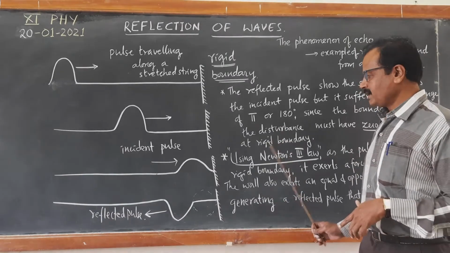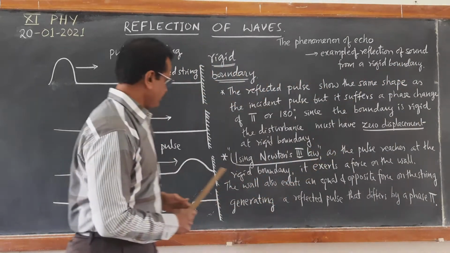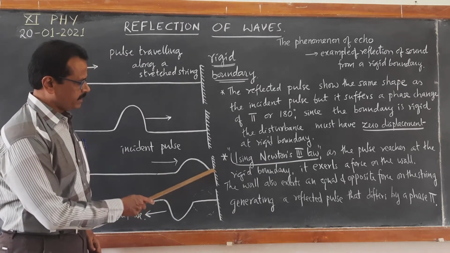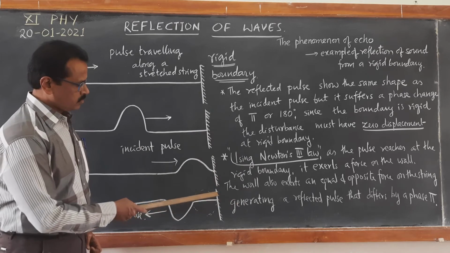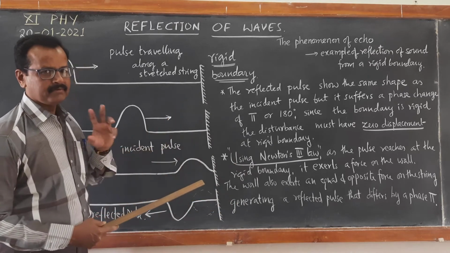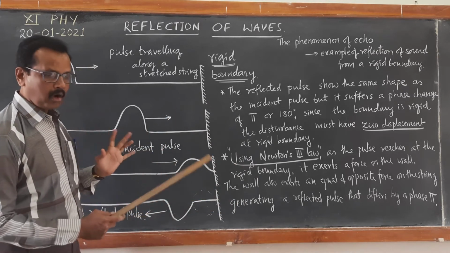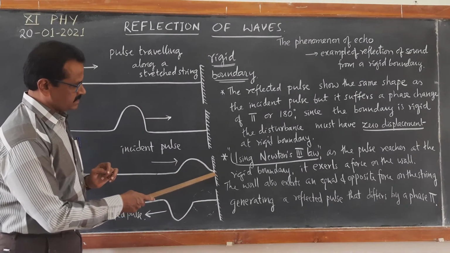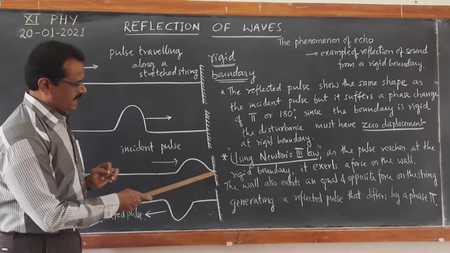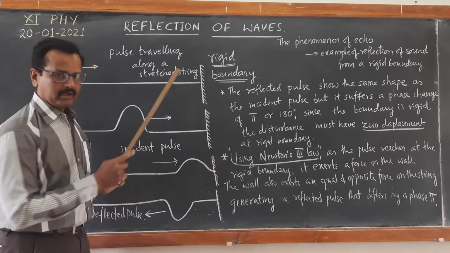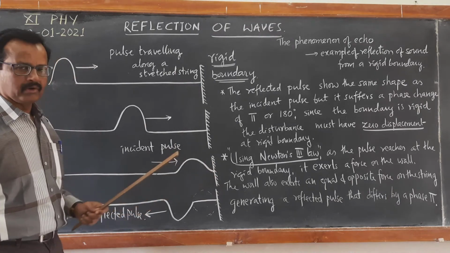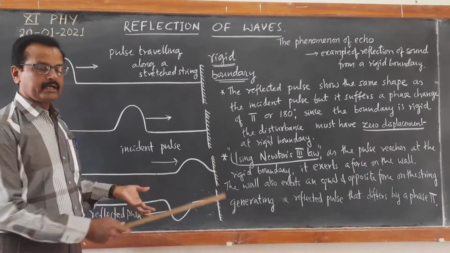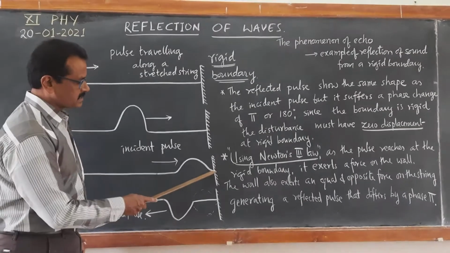Second one, by using Newton's third law. When the disturbance reaches the point of rigid boundary, the reflection takes place with a phase reversal of pi, 180 degrees. How? When the string pulse reaches here, the pulse exerts a force on the wall. But using Newton's third law, the wall also exerts an equal and opposite force on the string.